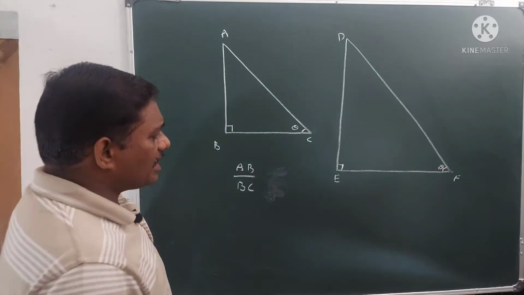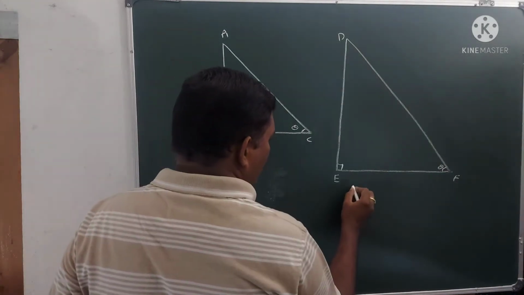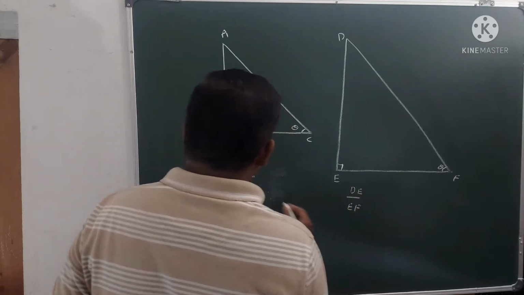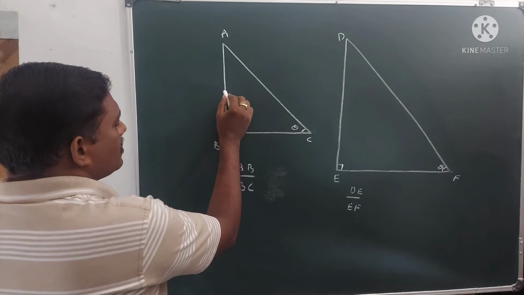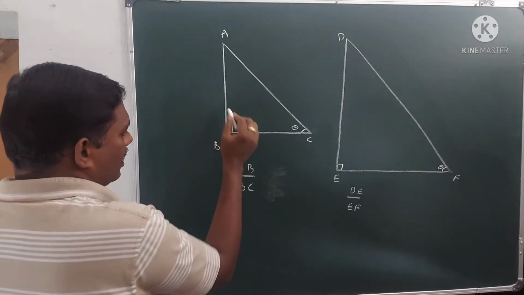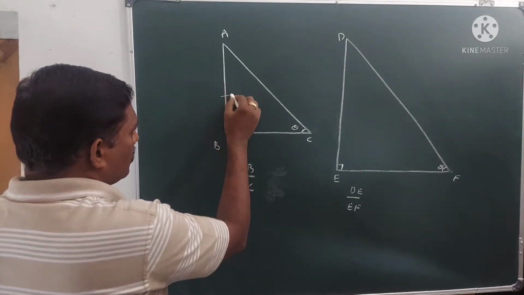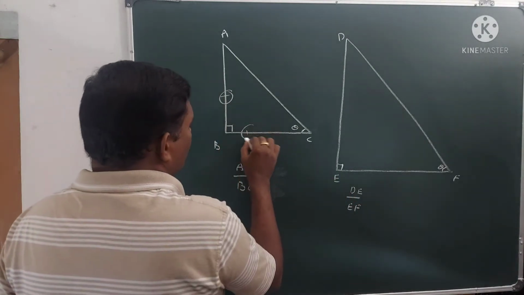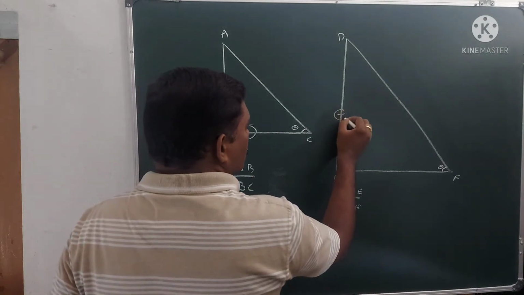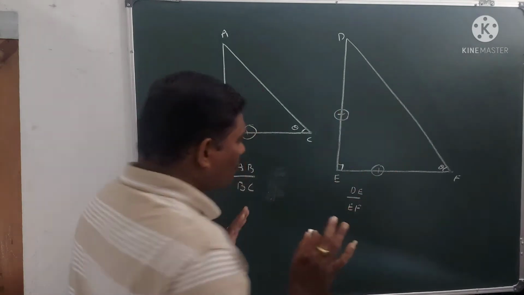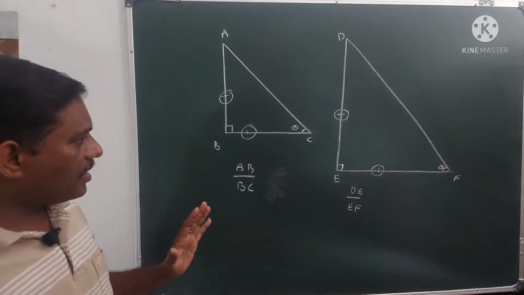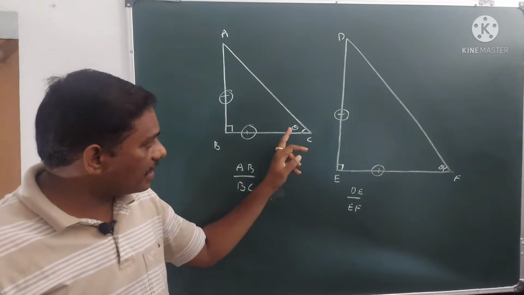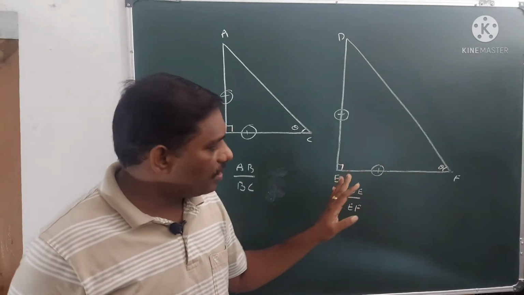Here also I am taking the same ratio, DE by EF, the ratio of this side and this side. If you carefully observe these two triangles, 90 degrees and 90 degrees are equal, and theta and theta are equal.